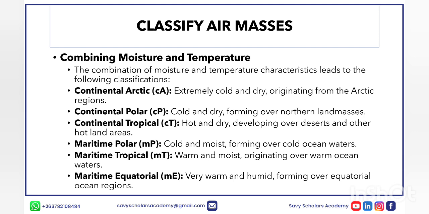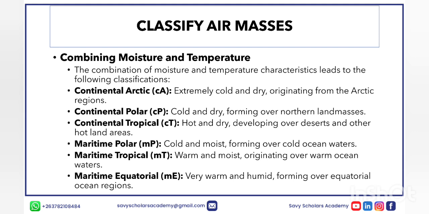So we have the continental Arctic. These are extremely cold and dry, and they are originating from the Arctic regions. And remember, if it's continental, they are originating from the land. Then continental polar, these are cold and dry, forming over northern land masses. Then continental tropical, these are hot and dry, and they develop over deserts and other hot land areas.